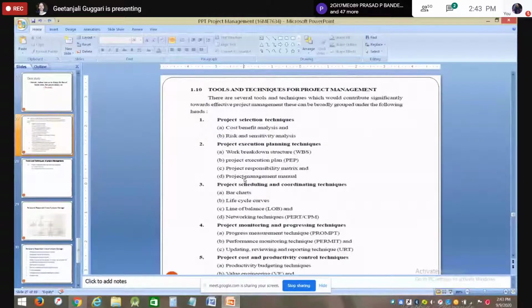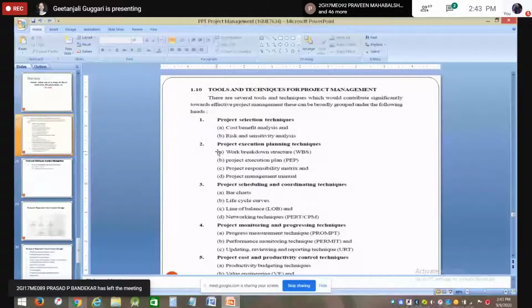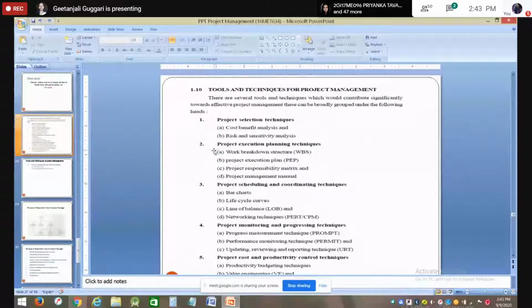You can see how many projects have been done in different sectors, as an index, and then finalize or plan your project accordingly. These are the techniques available for planning and execution of your project, and anyone can be selected among them.